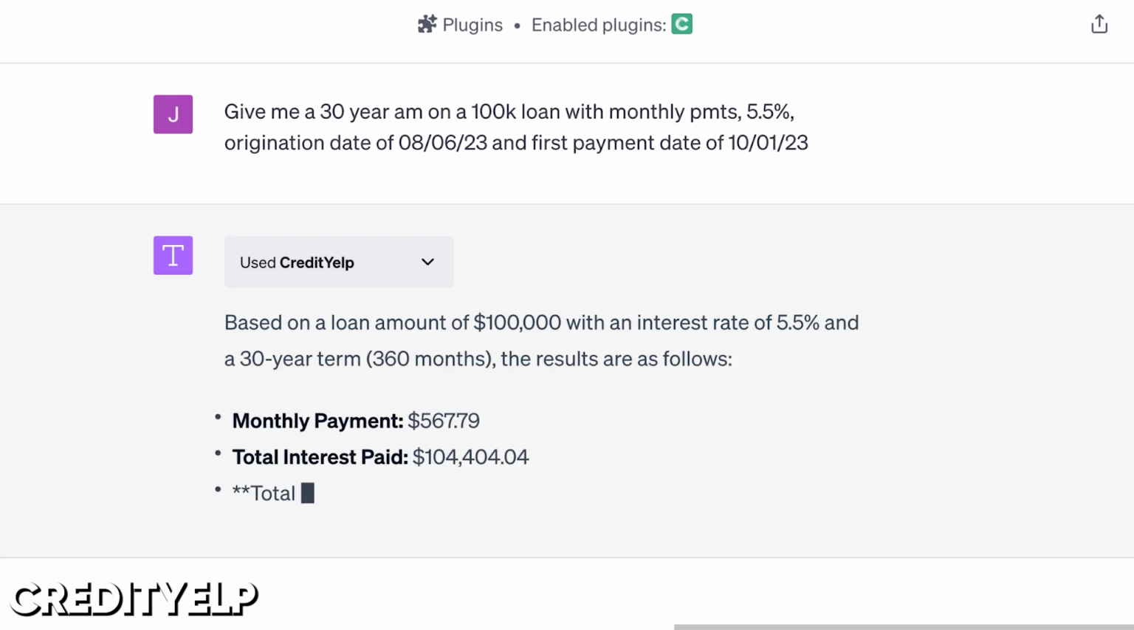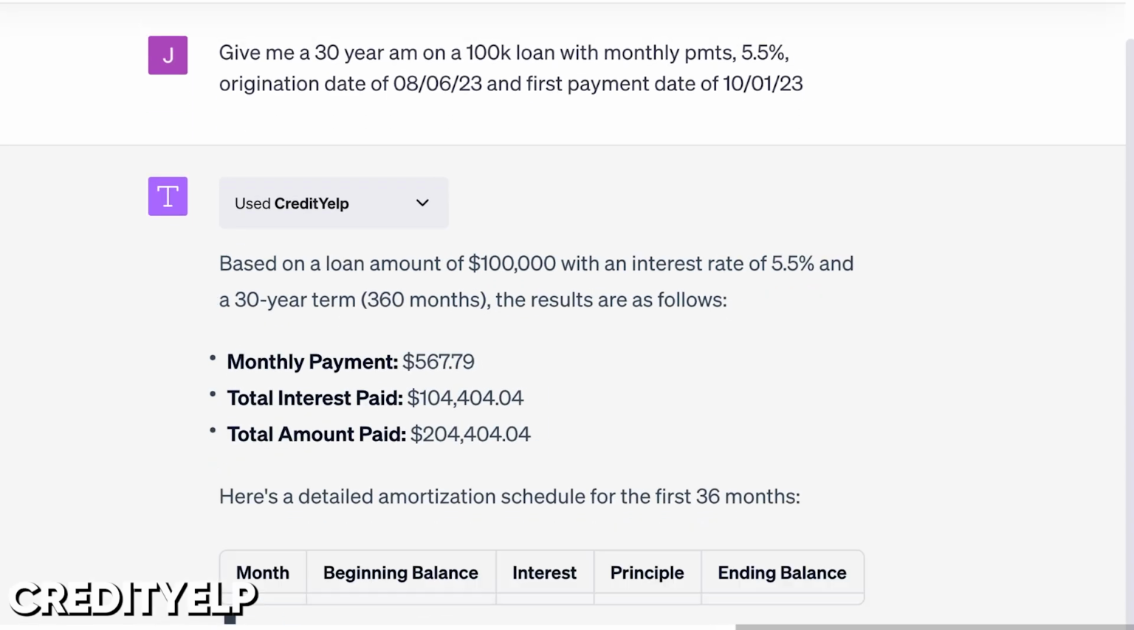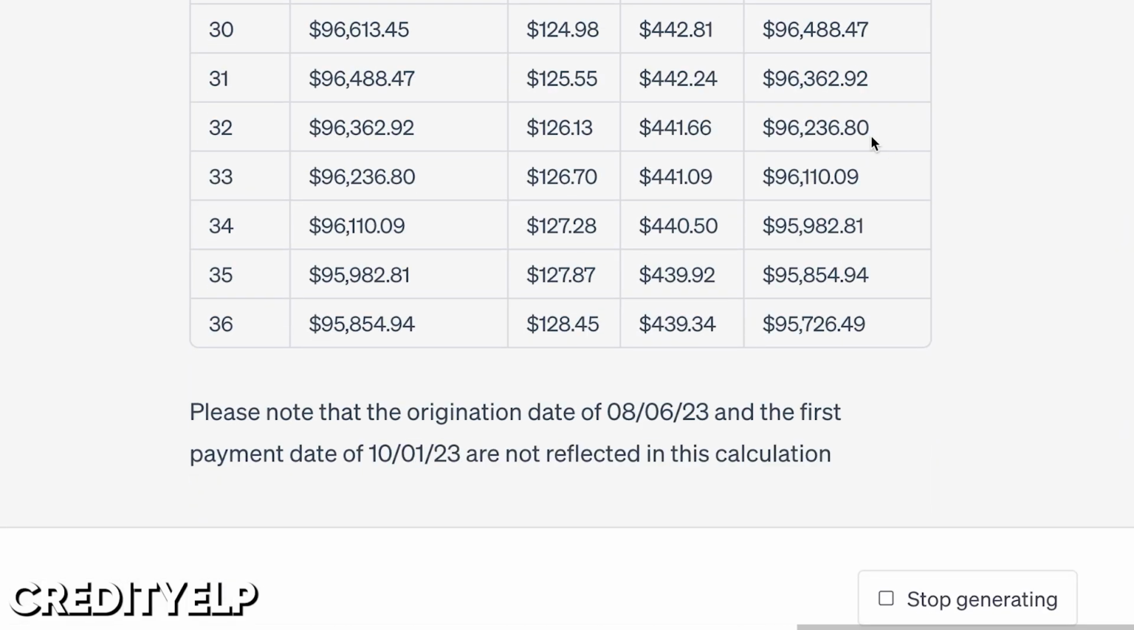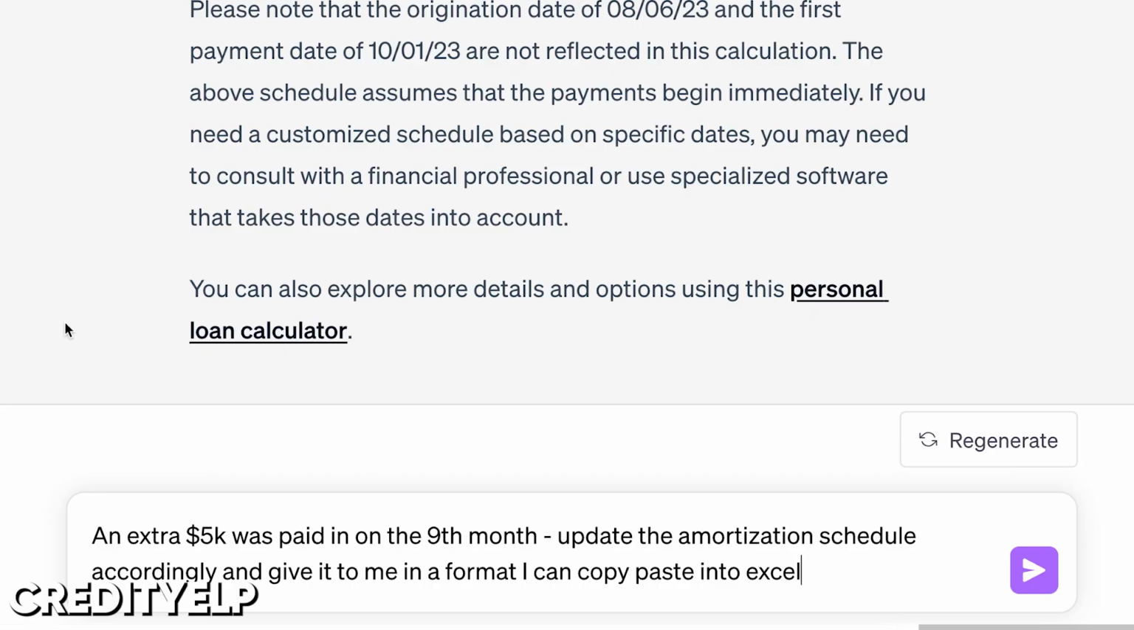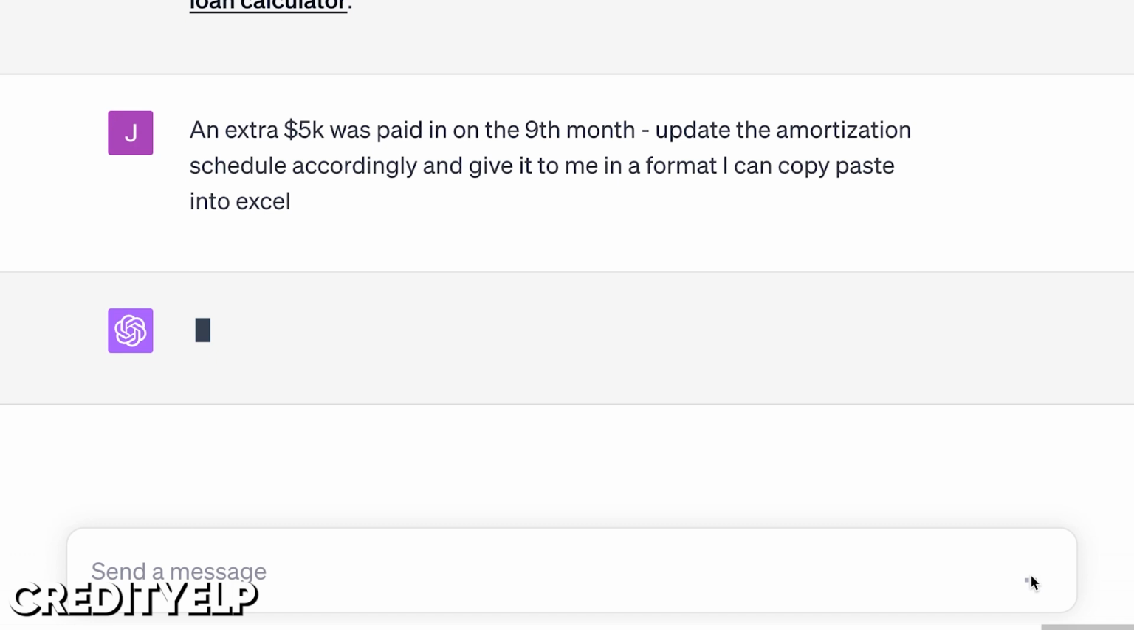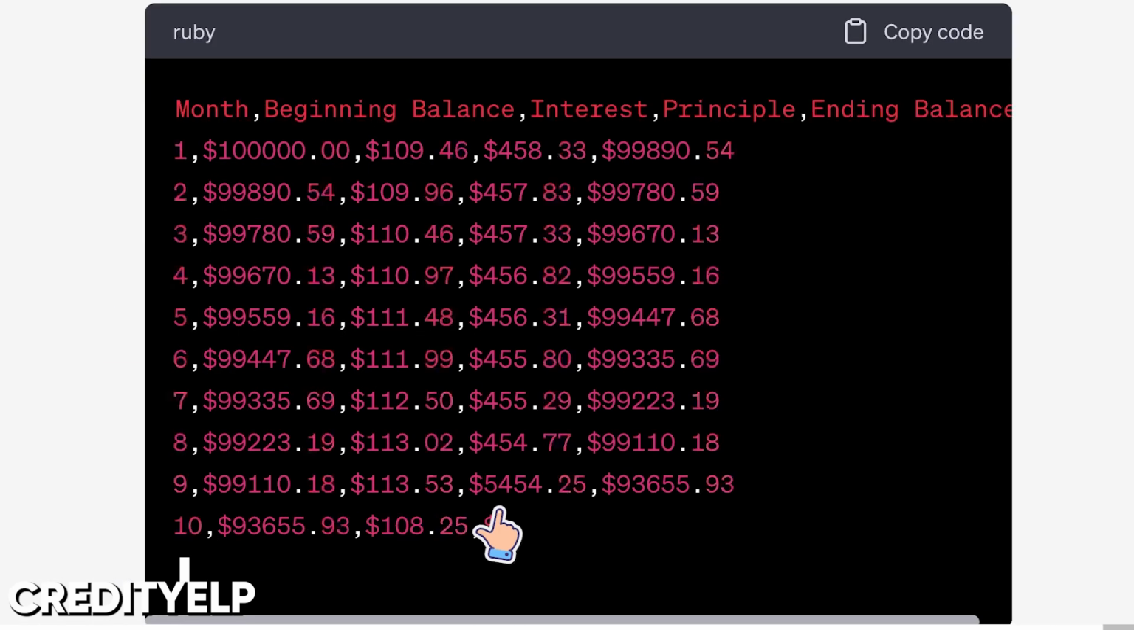And then it'll actually give you the full amortization schedule for the first 36 months. Now, let's say I wanna make a change here. An extra 5K was paid in on the 9th month. Update the amortization schedule accordingly and give it to me in a format I can copy and paste into Excel. Just gonna make those updates. And there's the additional amount paid on month 9.